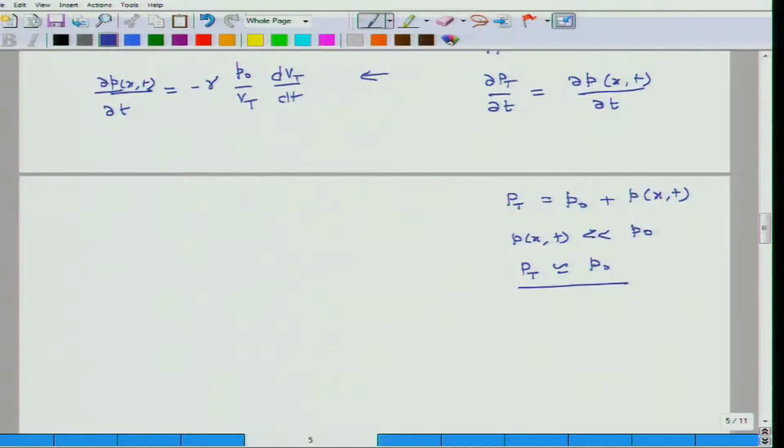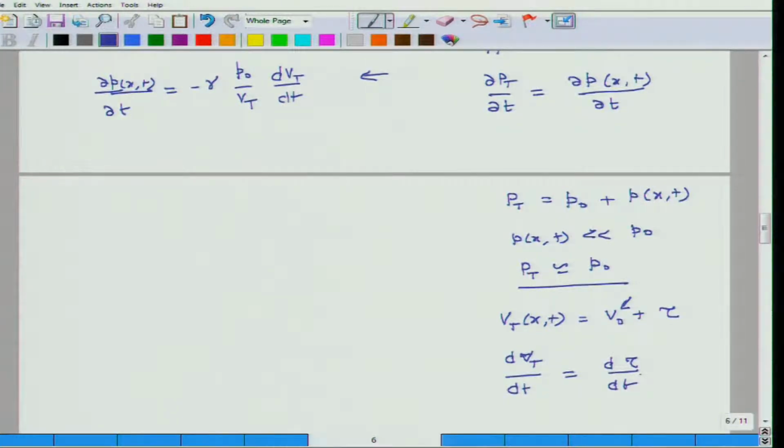The other thing is that Vt, which is the final volume of the gas element, a function of position and time, is nothing but the original volume plus the change in volume. And because the original volume is constant, the derivative of volume with respect to time is nothing but the derivative of the change in volume with respect to time.